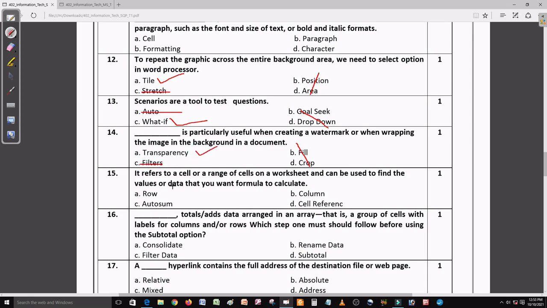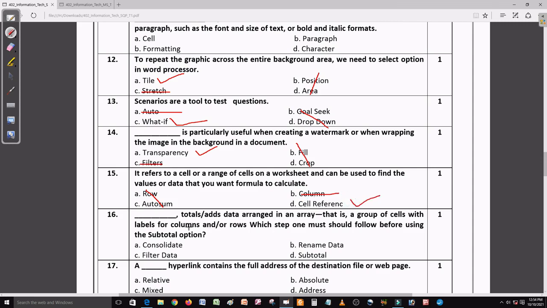Now come to question number 15. Question number 15 says, it refers to a cell or a range of cells on a worksheet and can be used to find the values that you want a formula to calculate. So we want a range of addresses. Row and auto sum, no, it's not the right answer. Column, no. Cell reference, yeah, cell reference is the right answer here.